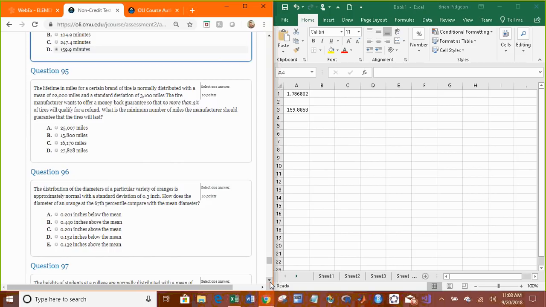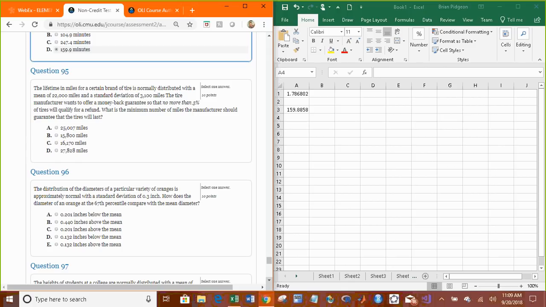The lifetime in miles of a certain brand of tire is normally distributed with a mean of 22,000 miles and a standard deviation of 3,100. The tire manufacturer wants to offer a money-back guarantee so that no more than 3% of tires will qualify for a refund. What is the minimum number of miles the manufacturer should guarantee that the tires will last?